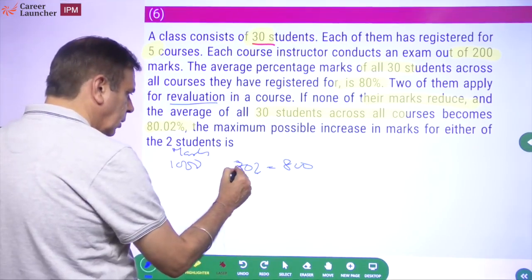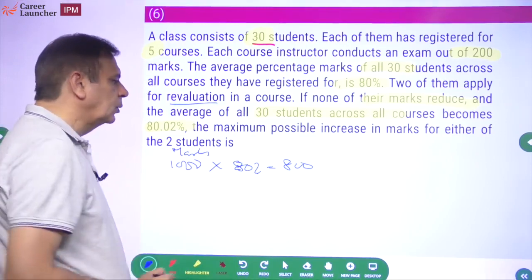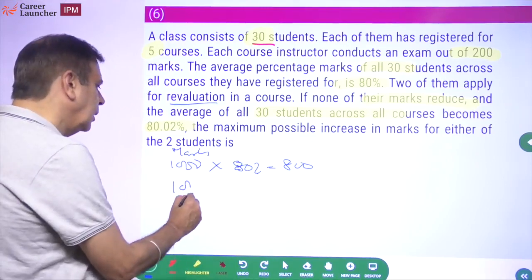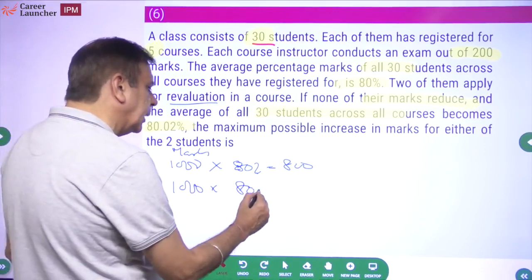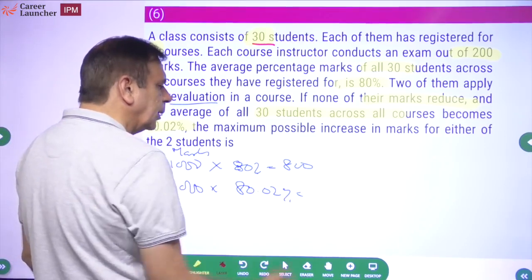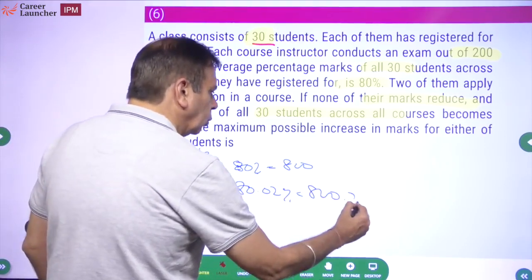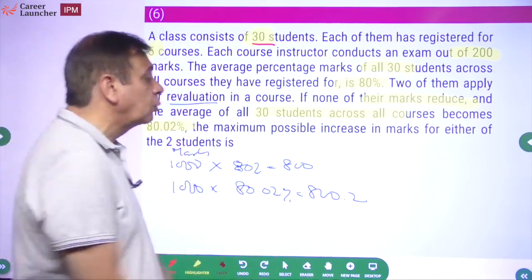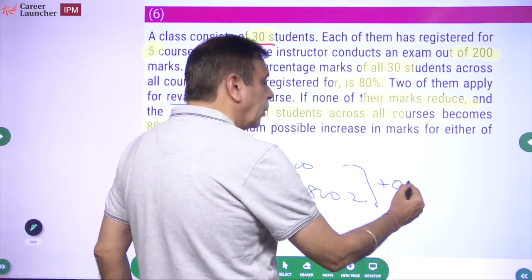So this was 80% of 1000. Now what does it say? It becomes not 80% but 80.02%. What will that be? It will be 800.2. So what has happened? The average has gone up by 0.2 marks.